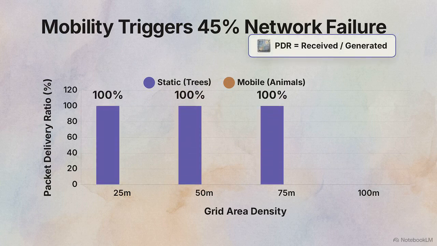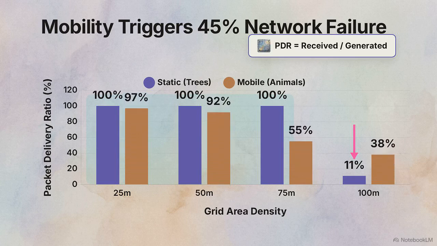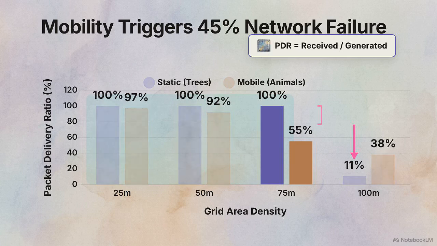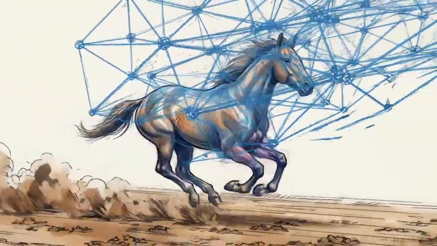This chart compares the packet delivery ratio, or PDR, for static versus mobile nodes. PDR measures the percentage of generated data that successfully reaches the sync node, the clearest metric for network reliability. Stationary nodes maintained near-perfect delivery rates in the tight and mid-sized grids. Delivery only dropped significantly at the maximum 100 by 100 meter sparsity, where the distance between nodes caused some to become entirely isolated. But the kinetic network failed dramatically in the mid-density grids. At 75 by 75 meters, while the static trees delivered 100% of their packets, the mobile horse nodes delivered just 55%. The root cause is speed.